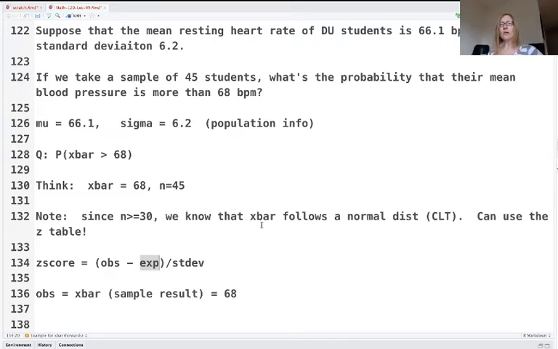Well, we saw earlier that the center for x bar is mu. I expect my sample result to be pretty close to the population. Let's write that down. For my expected, that's mu, the population mean, and our problem tells us that that's 66.1.